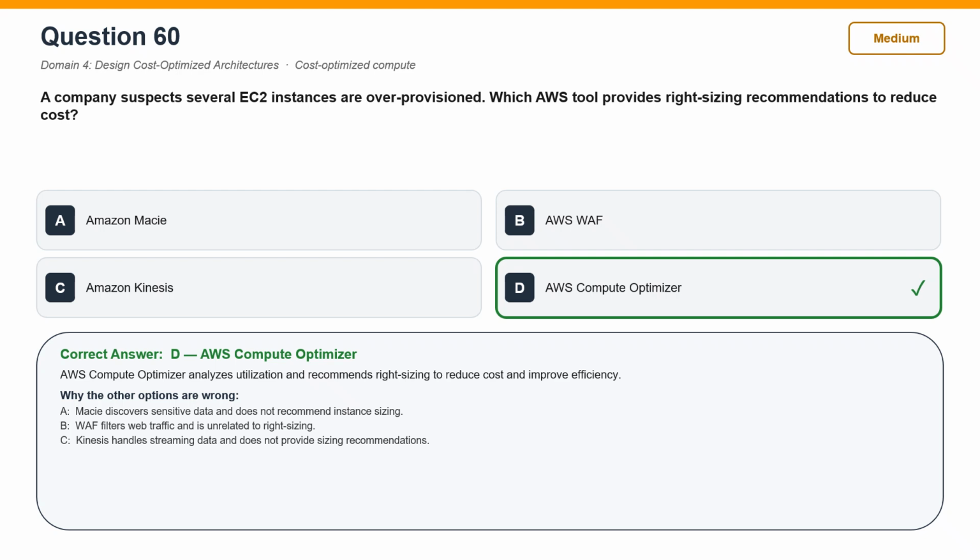Now, why the other options are wrong? Amazon Macie is incorrect. Macie discovers sensitive data and does not recommend instance sizing. AWS WAF is incorrect. WAF filters web traffic and is unrelated to right-sizing. Amazon Kinesis is incorrect. Kinesis handles streaming data and does not provide sizing recommendations.